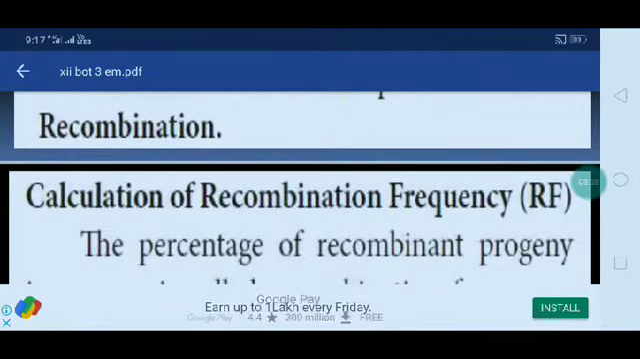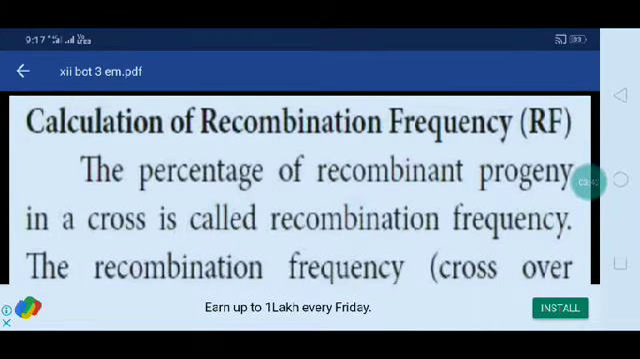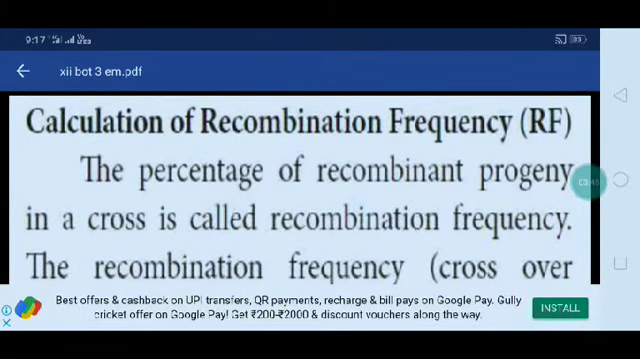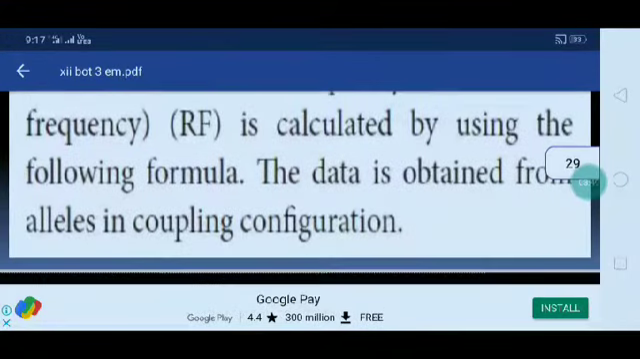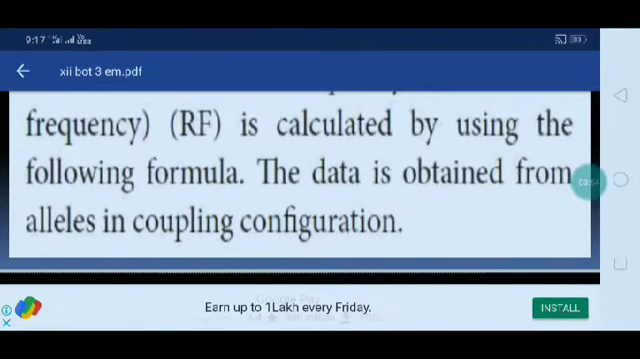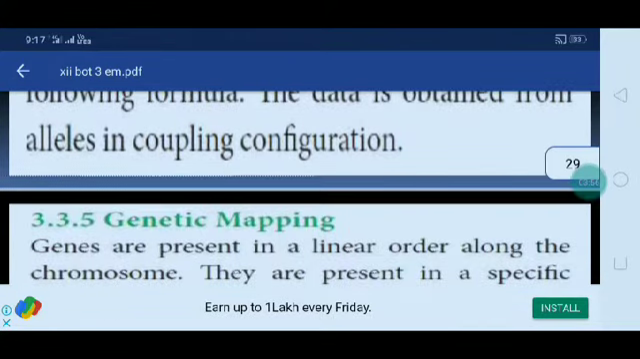Calculation of recombination frequency, the RF value. The percentage of recombinant progeny in a cross is called recombination frequency. The recombination frequency or crossover frequency, RF, is calculated by using the following formula. The data is obtained from alleles in coupling configuration.